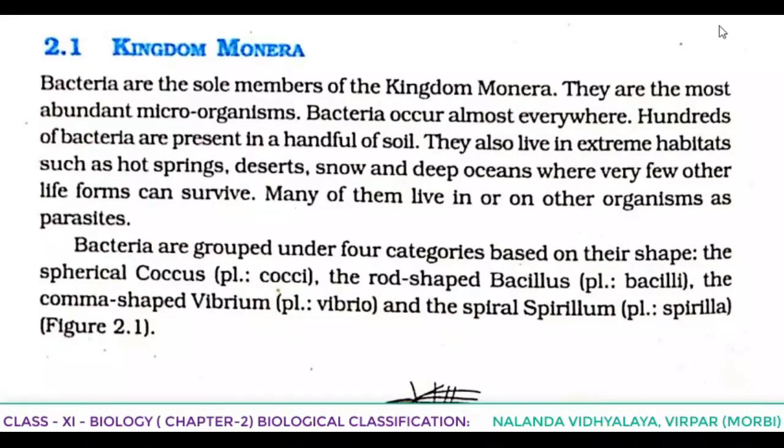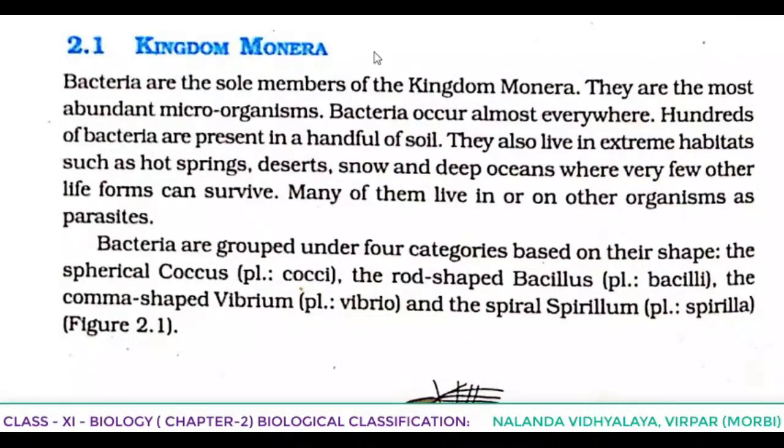Here we are going to start with which one? Kingdom Monera. First of all, kingdom Monera includes what? All prokaryotic organisms were grouped together under kingdom Monera.